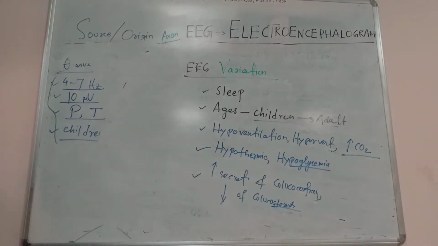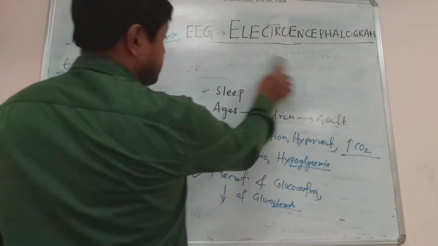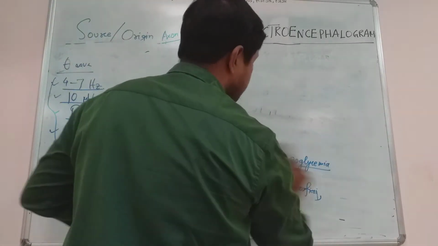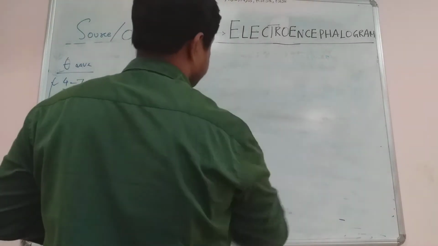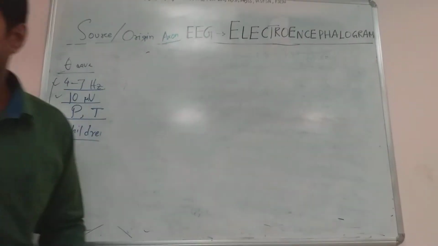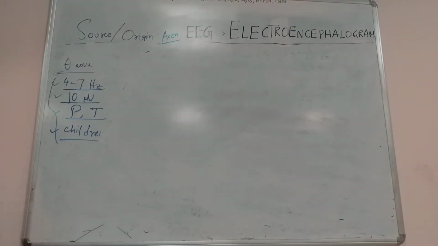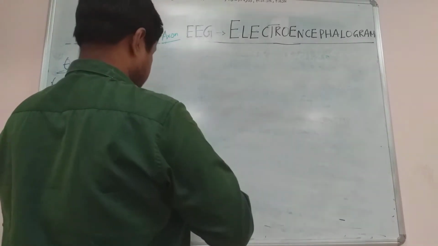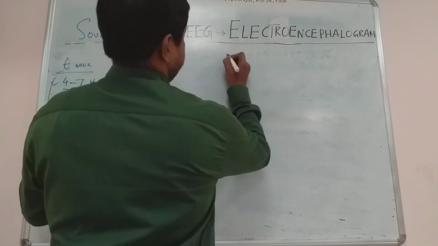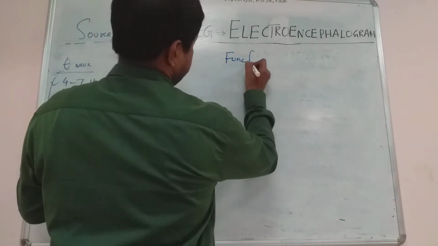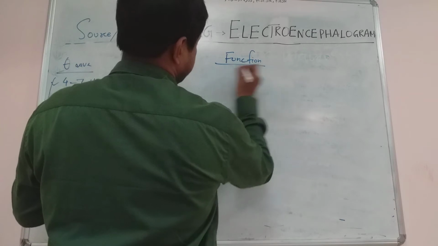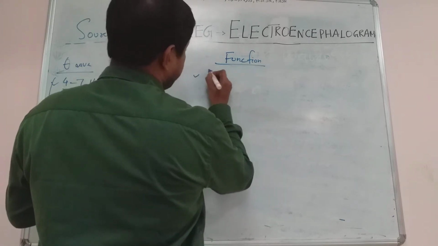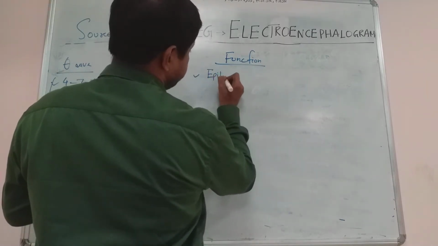Now we will go for the function or the importance of EEG waves, or applications. So what are the functions or applications of EEG waves? Number 1 is diagnosis of epilepsy.